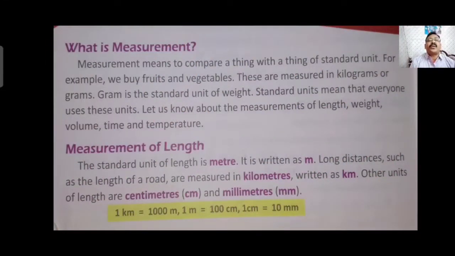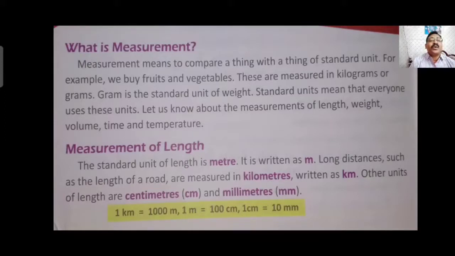What is measurement? Measurement means to compare a thing with a thing of standard unit. For example, we buy fruits and vegetables. These are measured in kilogram or gram. Gram is the standard unit of weight. Standard unit means that everyone uses this unit. Let us now know about the measurement of length, weight, volume, time and temperature.